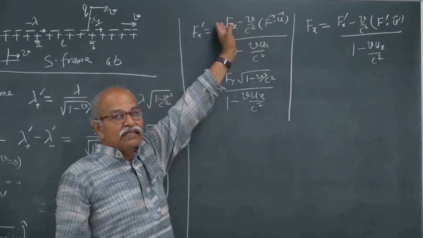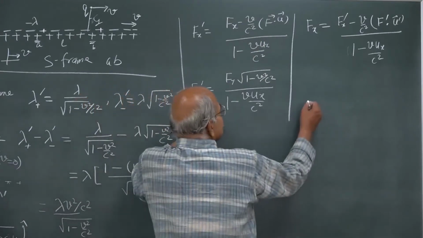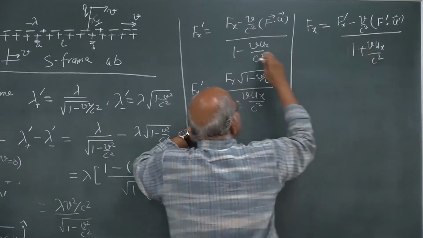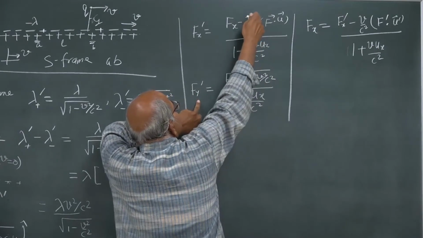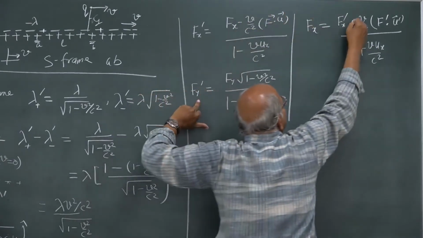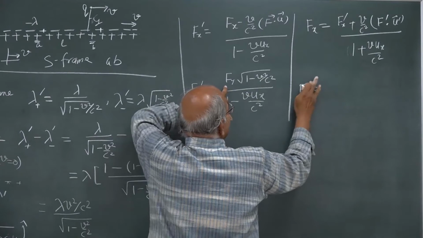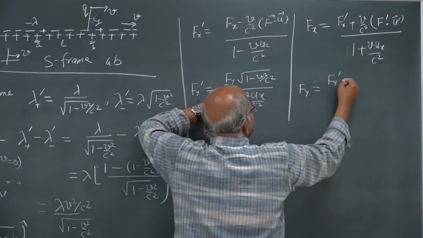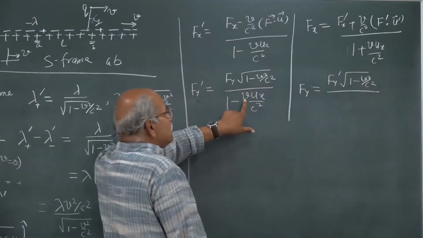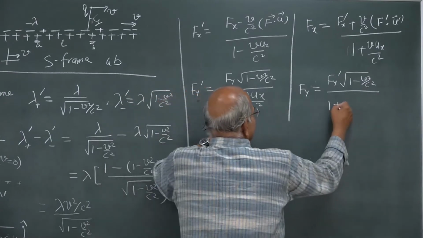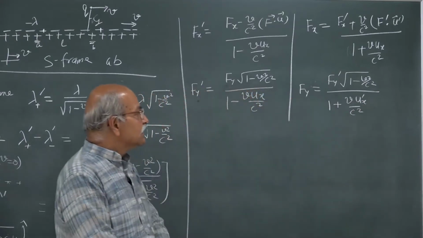So, that is for the x component of force, and for y component of force, once again this will be plus, because v becomes minus v here. So, this will become plus, and this v becomes plus v. So, plus here, and then Fy is equal to Fy prime square root 1 minus v square by c square divided by, since v becomes minus v, 1 plus v ux prime divided by c square, and similar expression for Fz.